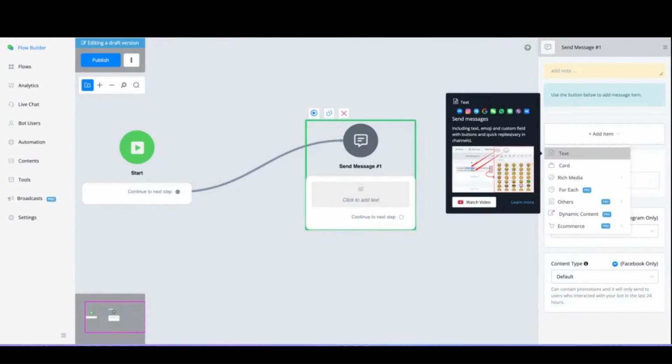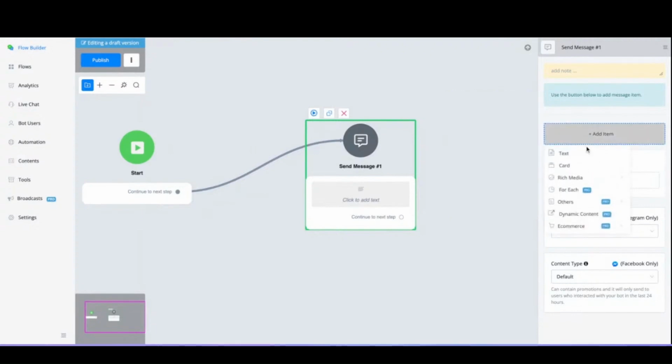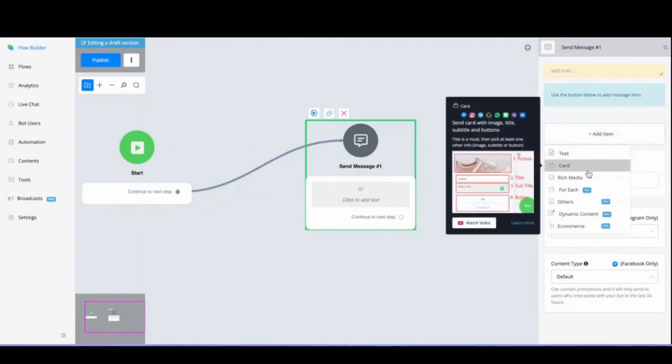So for example, this text message, you will see it being supported by Messenger, Instagram, Telegram, Google My Business, WeChat, WhatsApp, Line, Viber, and also soon VK. And you can hover over all of these sections and you will see directly which features are included inside each channel.